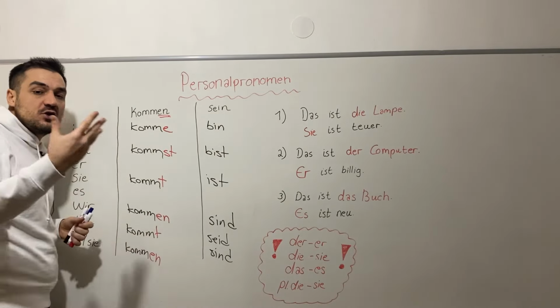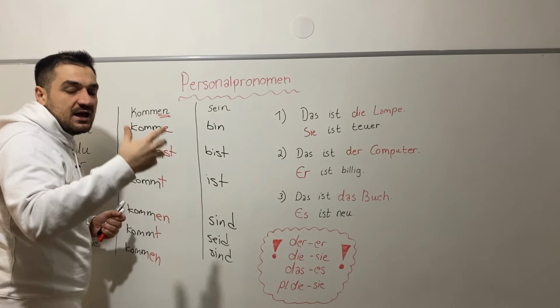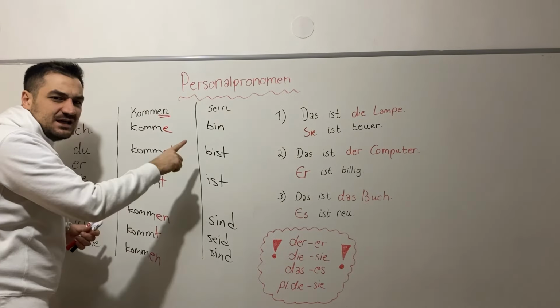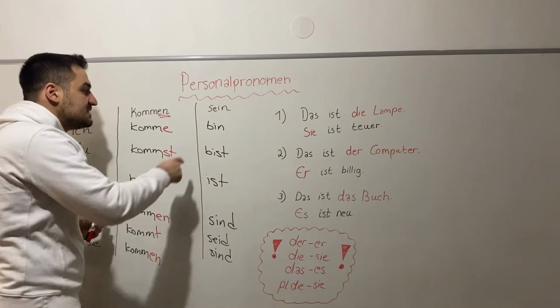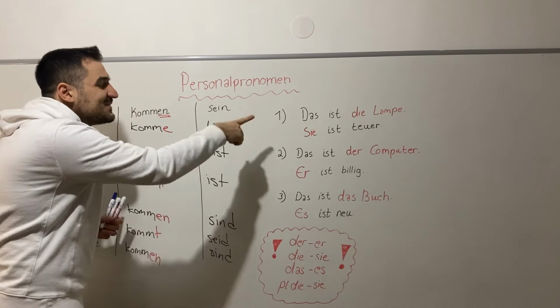For example, for our name, I am la la la. I am 66 years old. Then we are always using the verb sein. But I will make a video about the verb sein, then you can understand it much better. Here our topic will be only the Personalpronomen.